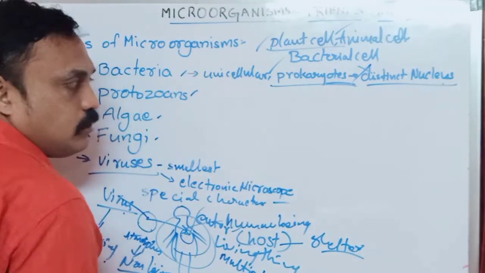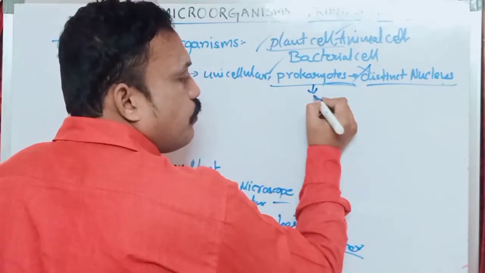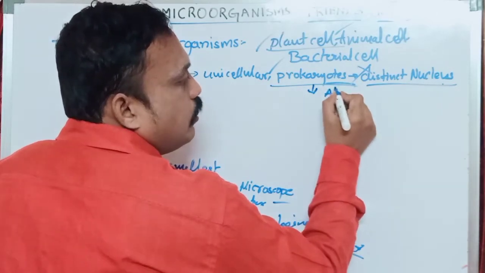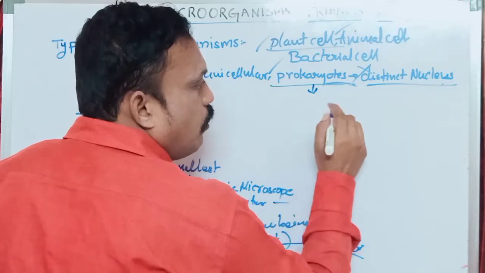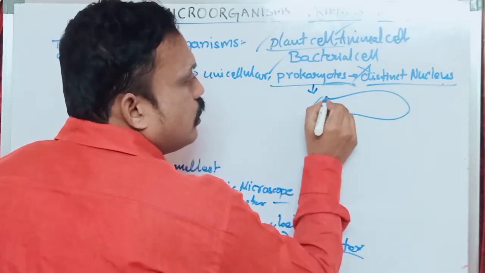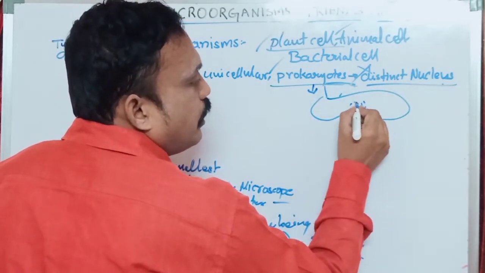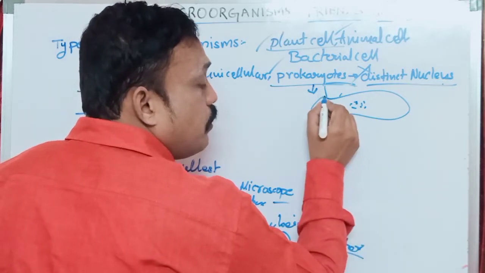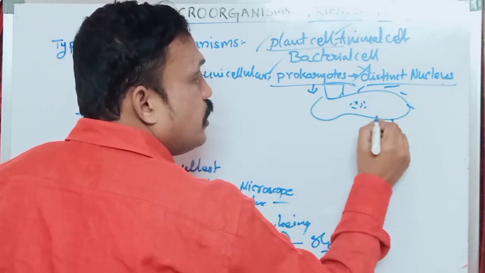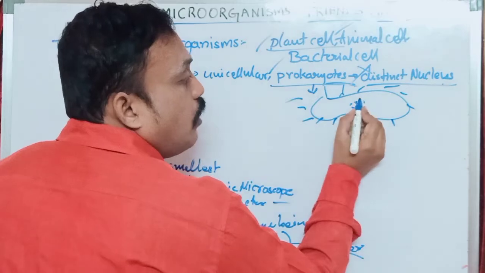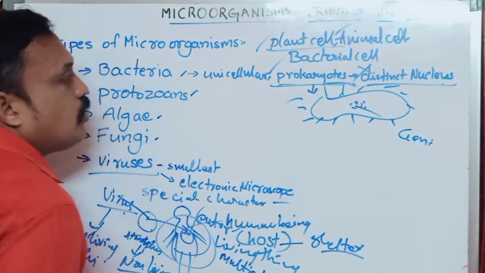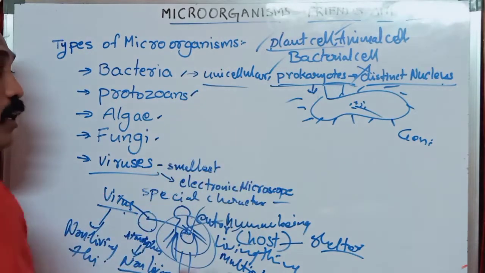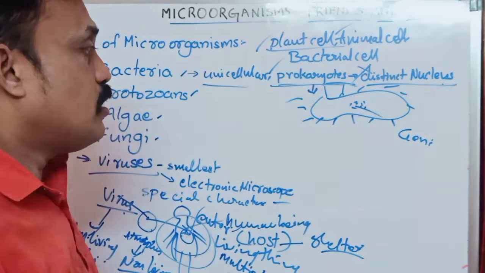Prokaryotes. What is the meaning of prokaryotes? It means the absence of a distinct nucleus, with genetic material only. In bacteria we will observe genetic material only. The proper, distinct nucleus is absent in bacteria. So these are the prokaryotes, unicellular prokaryotic organisms, bacteria.